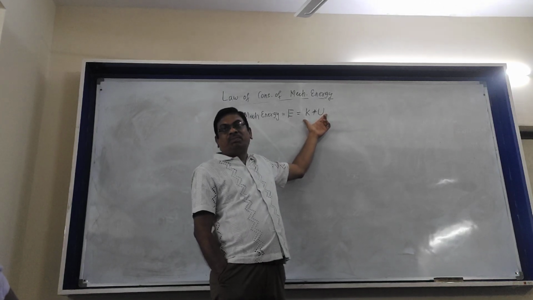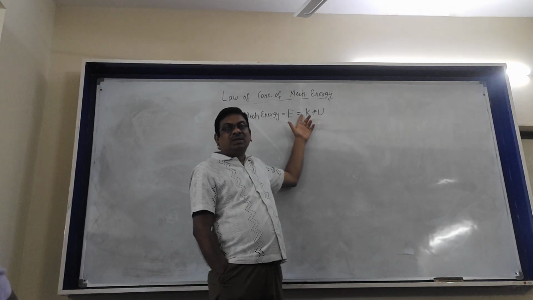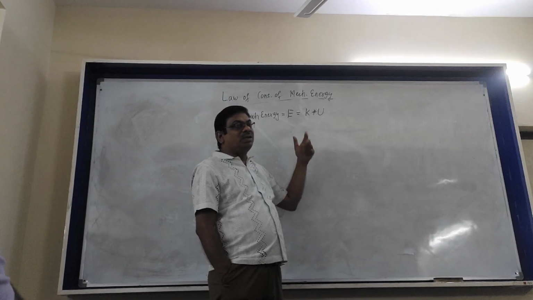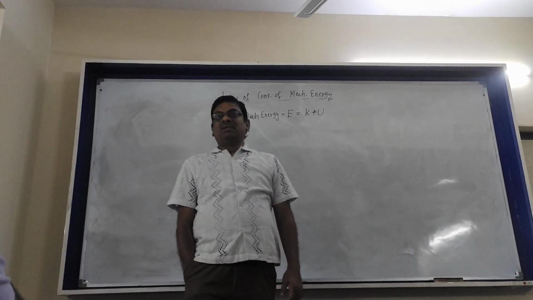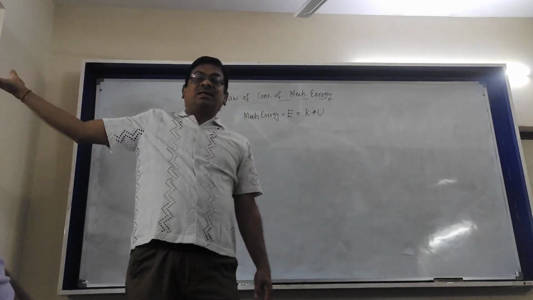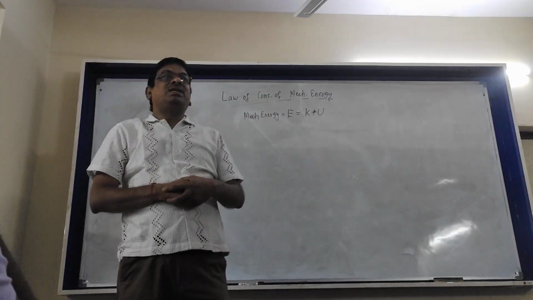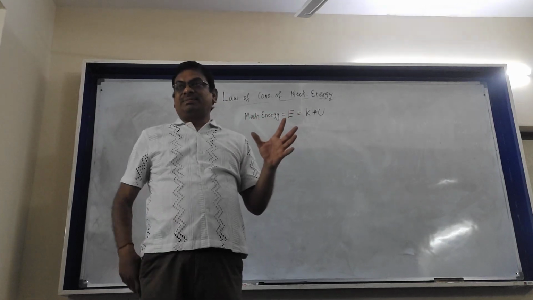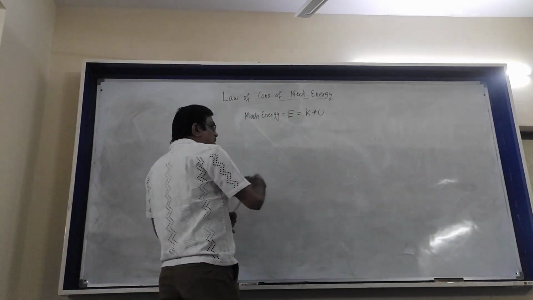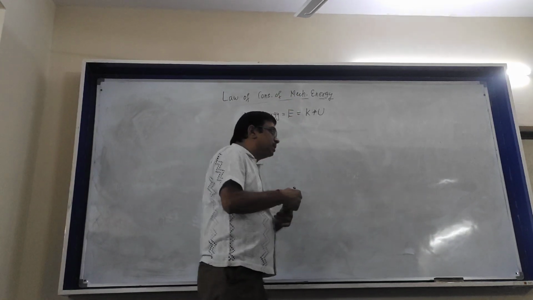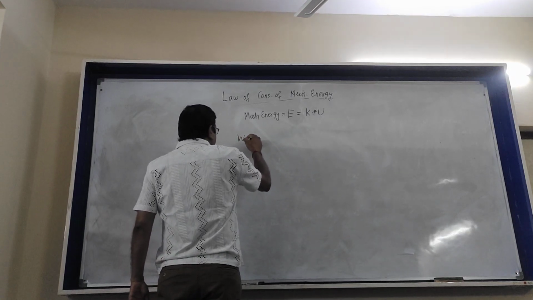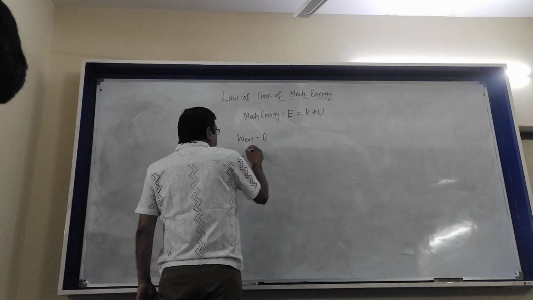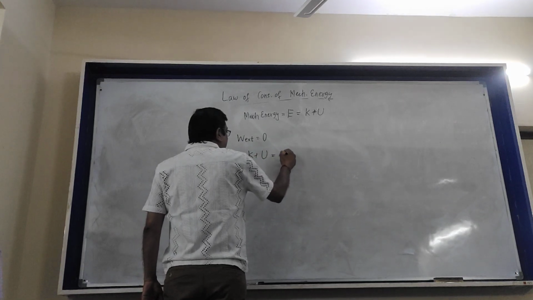Suppose you purchased gold worth 2 lakh rupees. Even though the bank balance will reduce by 2 lakh, you have gold worth 2 lakh. So the total is still the same, as long as no third person put any money in your bank and you did not spend the money in any other form. So in the absence of external work done, external work done should be zero, then total mechanical energy remains conserved or constant.